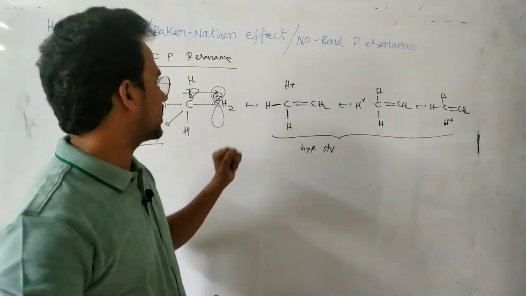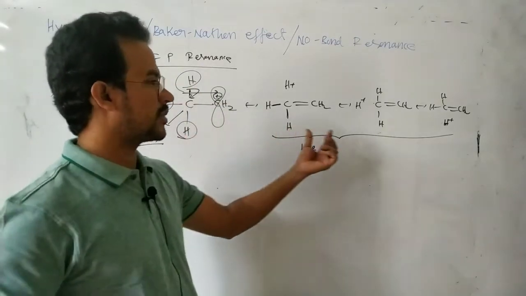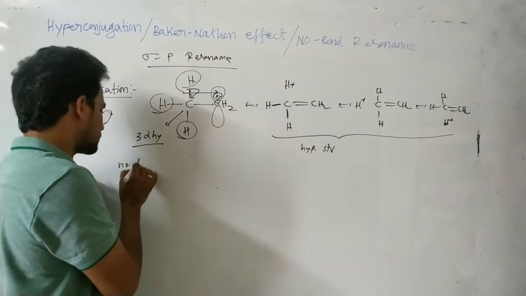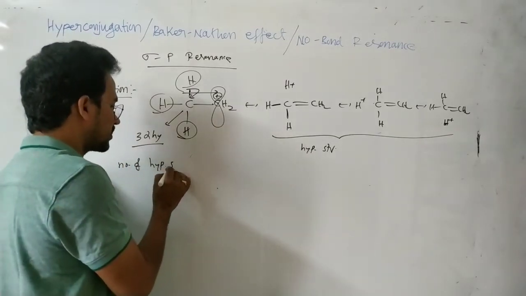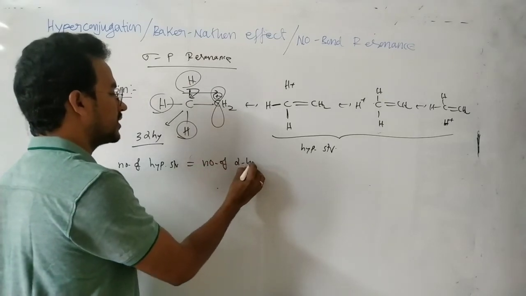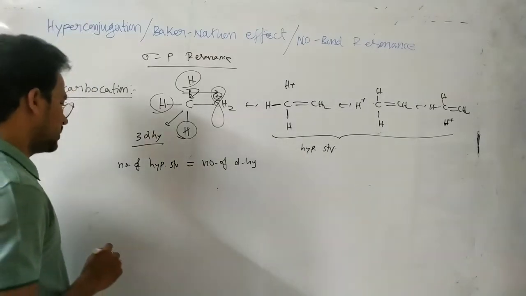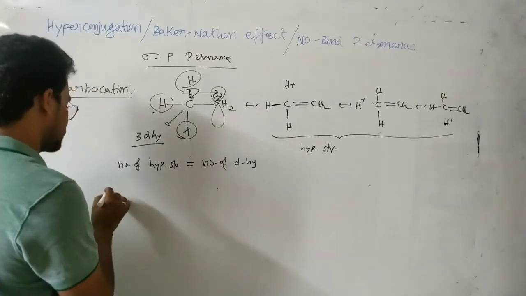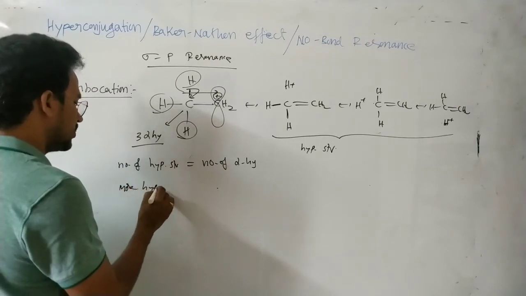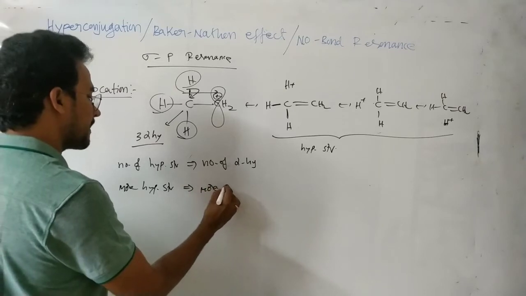So in this case, how many alpha hydrogens? Here 1, 2, 3. Now there are 3 hyperconjugated structures. So the number of hyperconjugated structures equals the number of alpha hydrogens. And more hyperconjugated structures imply more stability.